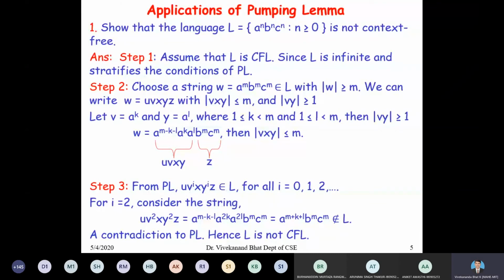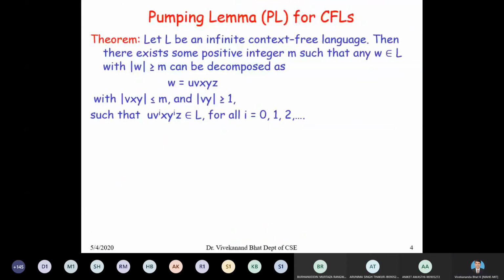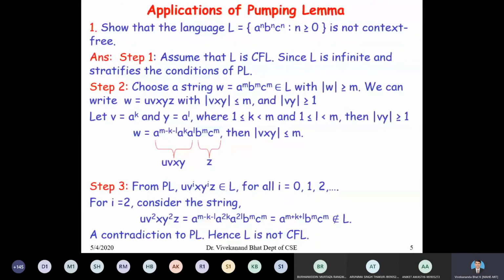Since L is infinite and satisfies the conditions of the pumping lemma, we can choose a string of length m. In step 2, choose a string w, any string in this language. I will choose, there exists a positive integer m such that I will choose the string w is equal to a to the power of m, b to the power of m, c to the power of m belonging to L, with the length of w clearly greater than or equal to m.